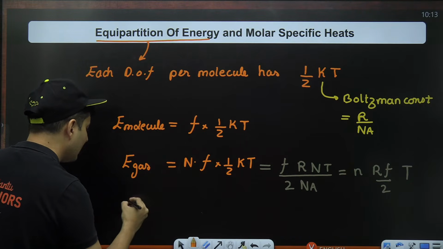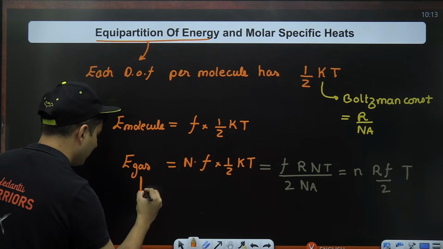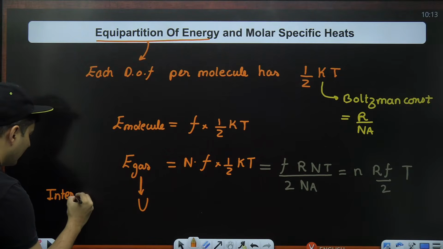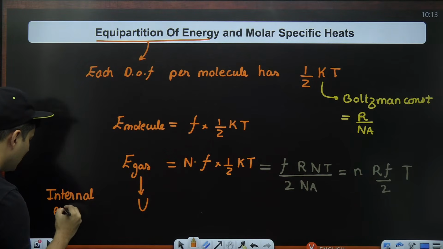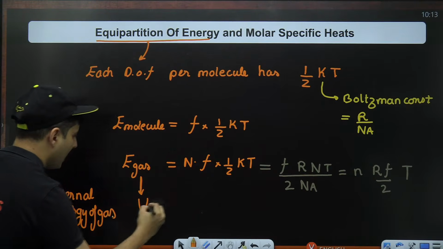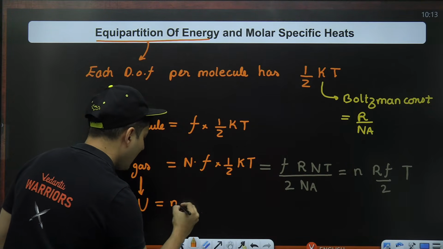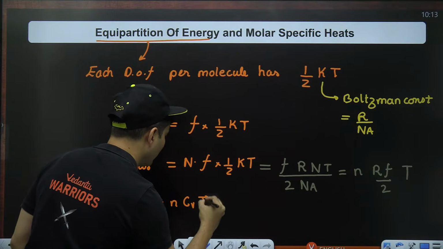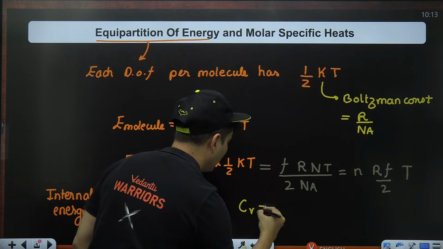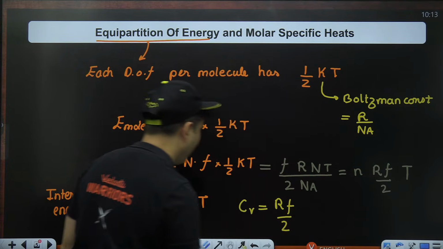This is basically the internal energy of that gas. This is given the symbol U, which is also called the internal energy of the gas, which is nothing but nCvT, where my specific heat capacity at constant volume is R times degrees of freedom divided by 2.